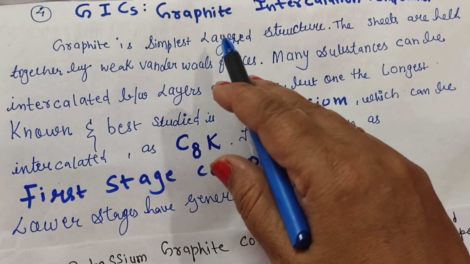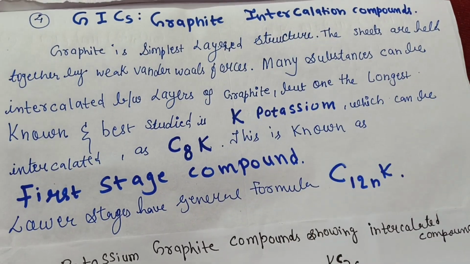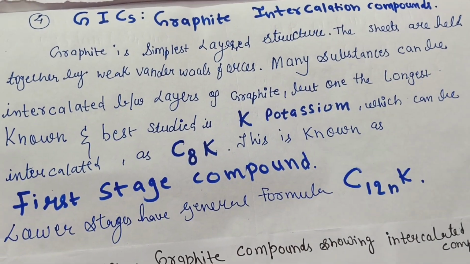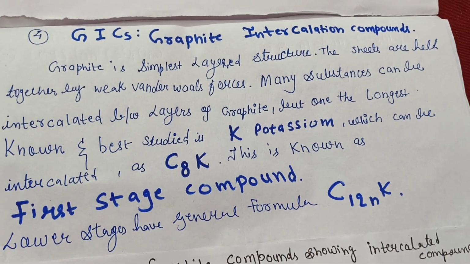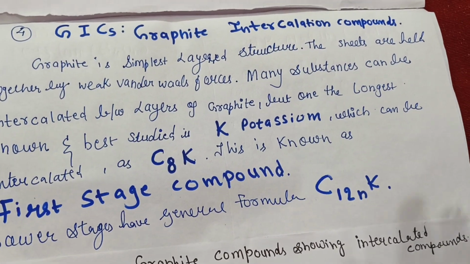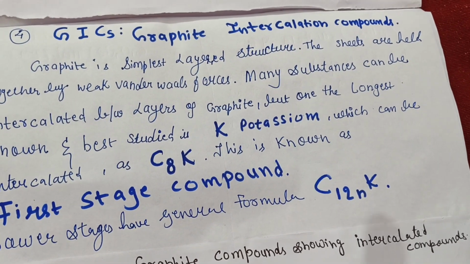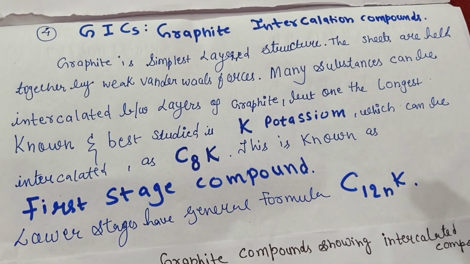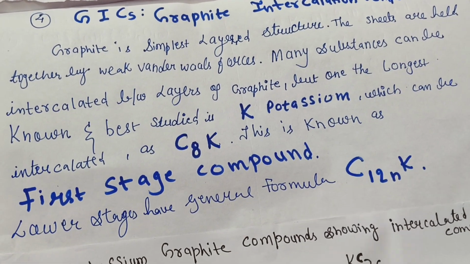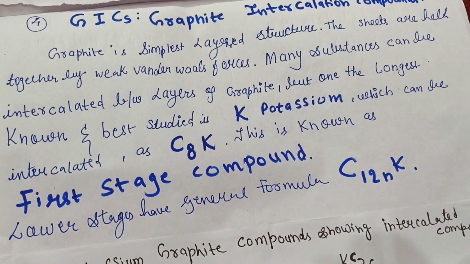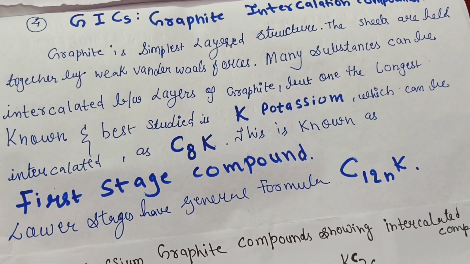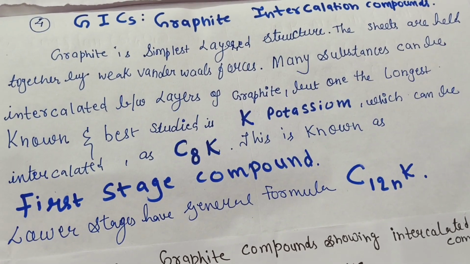Graphite is a simple layered structure, as we studied in our basic classes. There the carbon is in the sp2 hybridization state, and we know that graphite is a good conductor of electricity because there is one free electron, whereas in the diamond structure this is not the case. So that's why diamond is very hard.